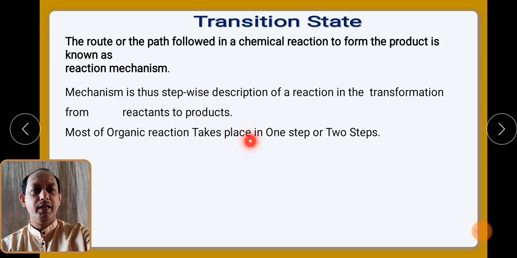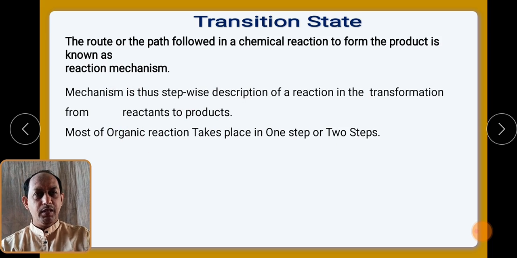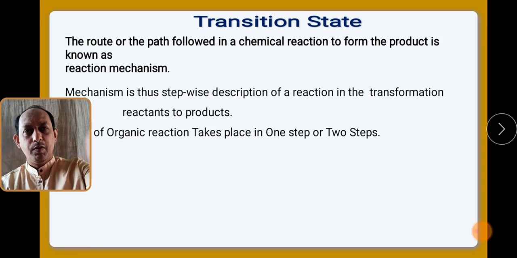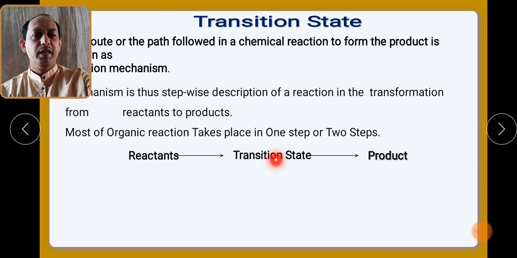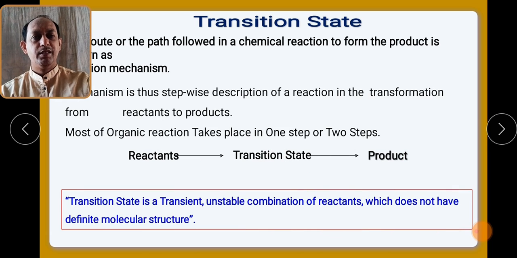As we know, most of the organic reactions take place in one step or two steps. Suppose for example there is a single step reaction. First the reactant gets converted into the transition state. The transition state is the intermediate step which is formed, and once this particular transition state is formed, it gets converted into product. So in between the reactants and product there is an intermediate state which is formed, that is called a transition state. So how can we define the transition state? Basically the transition state is transient. It is formed for a very short time.